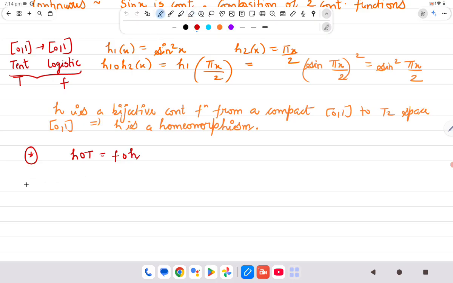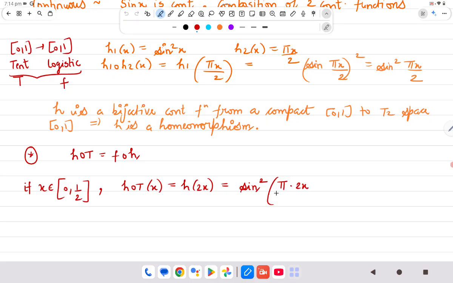Okay, so now let us pick x in [0, 1/2]. Then what is h∘T of x? So Tx was defined to be 2x, right? Now what is h? sin²(πx/2). So I get sin²(πx).